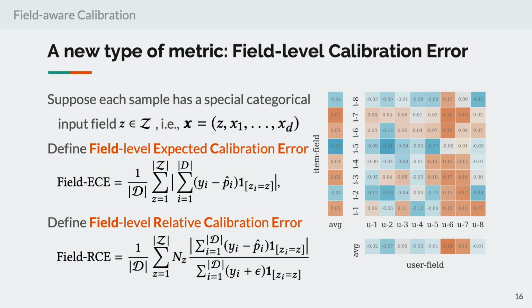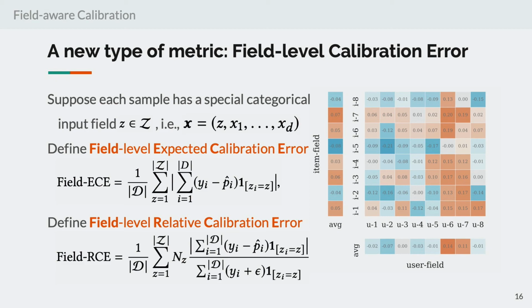Then for each item, we can compute the discrepancy between its average predictions and its average outcomes. Next, by calculating a weighted average over the absolute values of the discrepancies, we can get the item level expected calibration error. And similarly, if we care about the relative error instead of the absolute error, we can compute the field level relative calibration error.